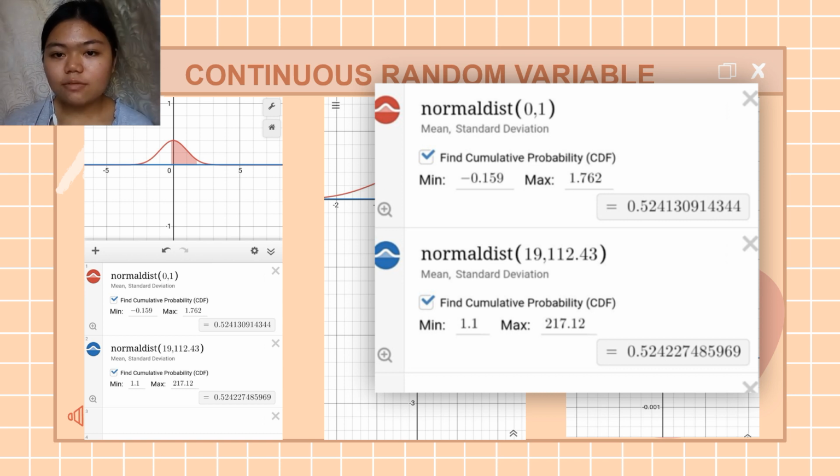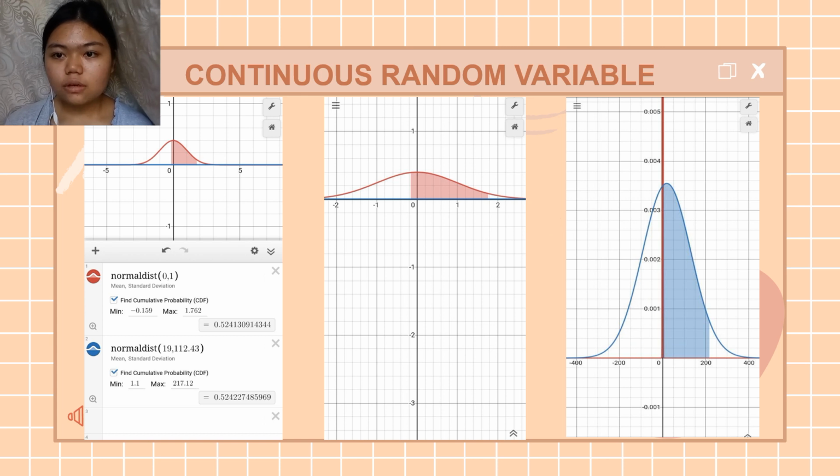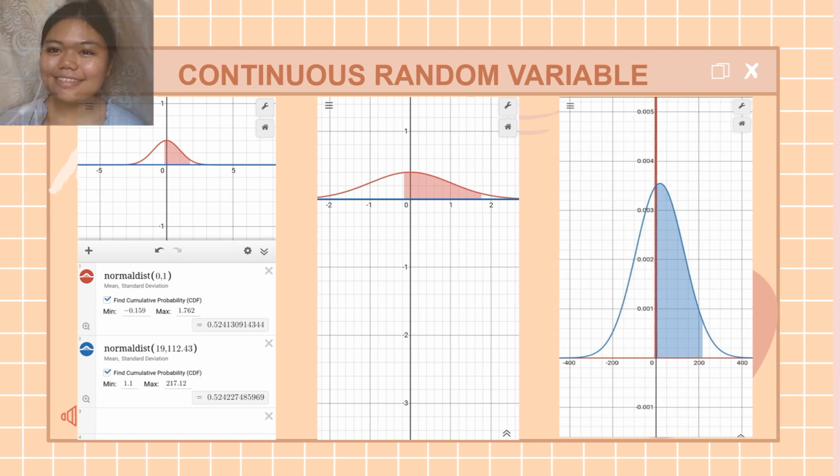12,641.08, and 112.43. Going to Desmos, we have keyed in the mean and standard deviation, thus we got the graph of normal distribution before and after changing it to z-score. Done!